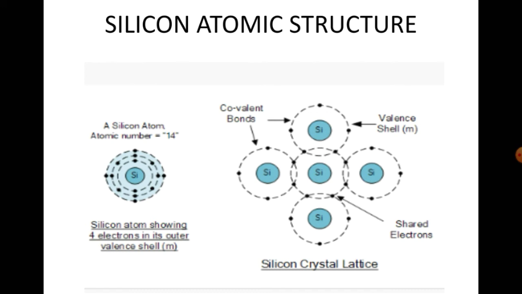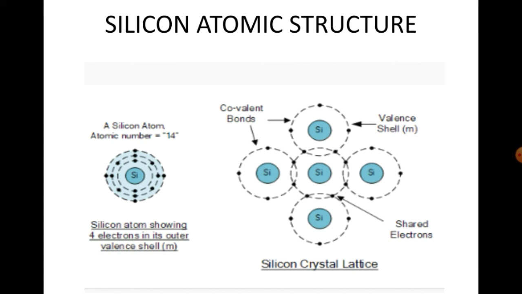So the silicon atoms are bonded together by means of the bonding action of the valence electrons. Okay, so that is valence electrons. Due to the valence electrons, it is bonded together. Actually, we have a central silicon atom which has 4 valence electrons around it. Similarly, other silicon atoms will also have 4 valence electrons.